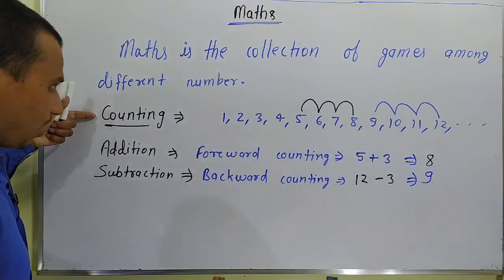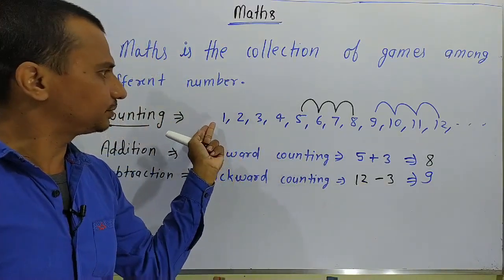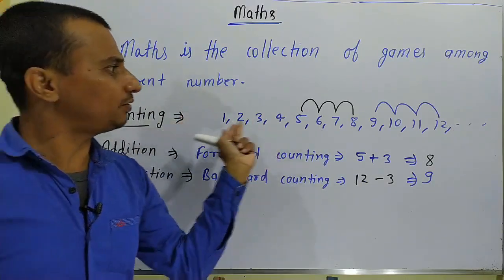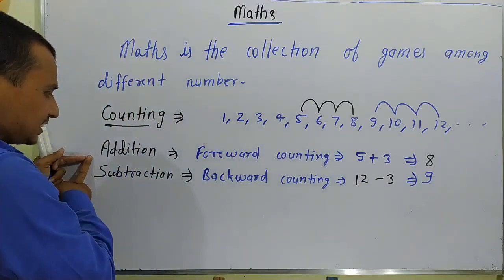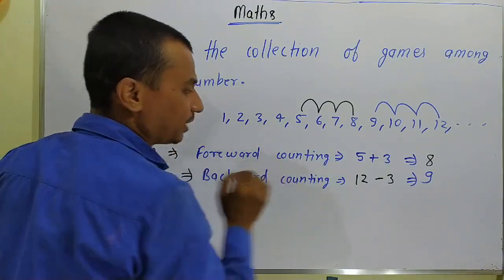Okay, counting. What is counting? Counting is forward numbering. What is addition? Addition is forward counting, and subtraction is backward counting.